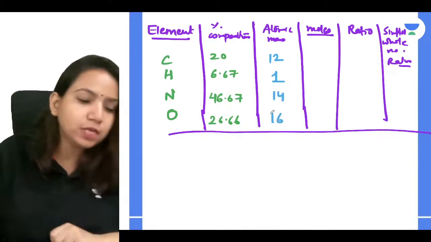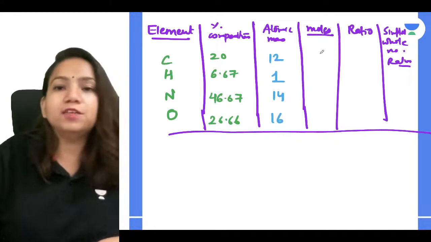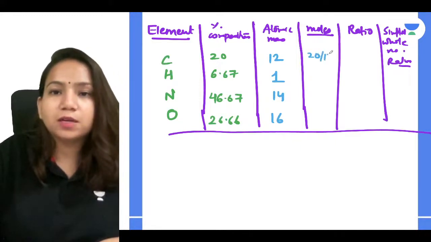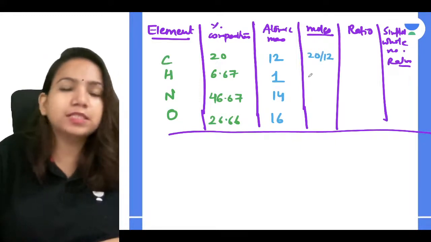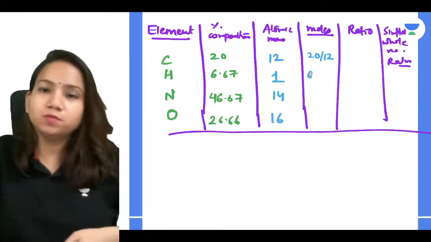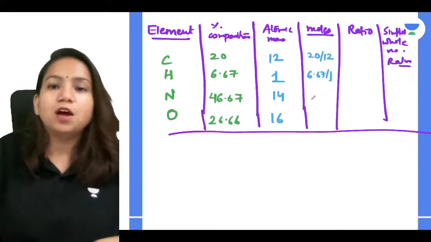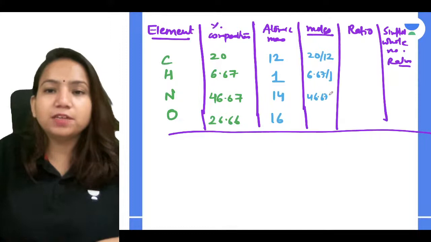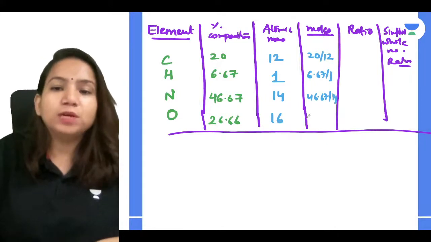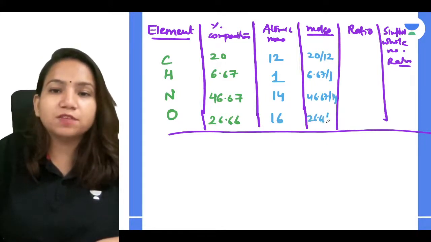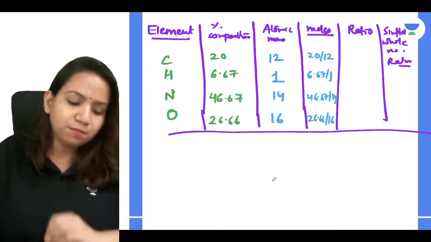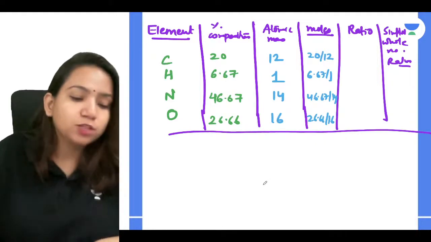So how will I get the moles? I have to divide it. 20 divided by 12, right? Then 6.67 divided by 1, then 46.67 divided by 14 and 26.66 divided by 16. So you just have to divide. A very basic calculation is there. So what will you get?